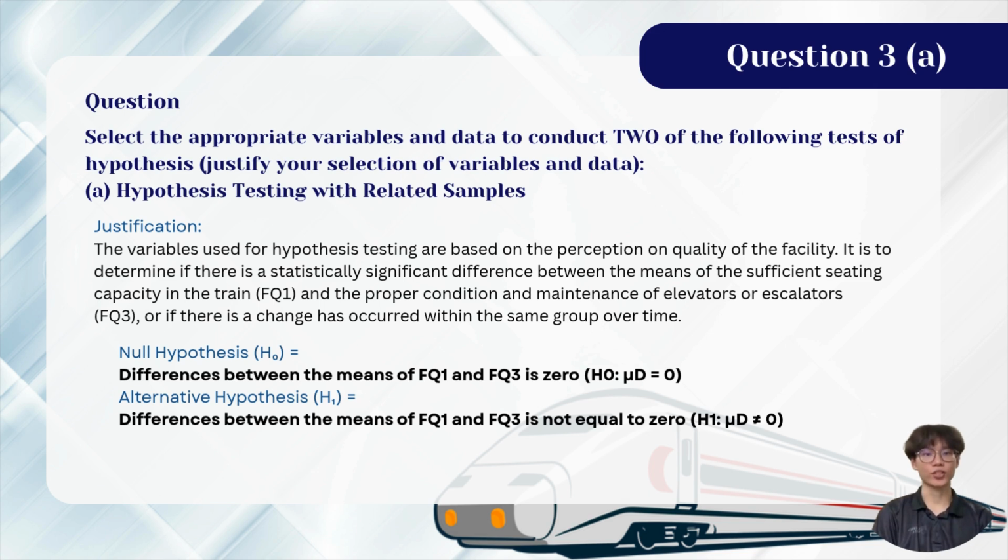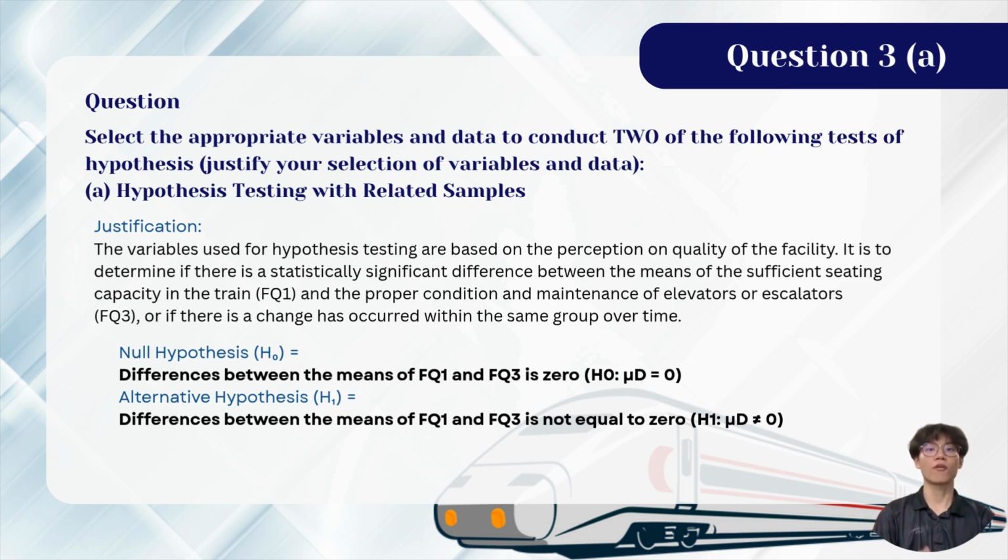Hello, my name is Yabijan and I will discuss question 3A and B. Question 3A is about hypothesis testing with related samples. Hypothesis testing is a type of statistical analysis in which you put your assumptions about a population's parameter to the test. It is used to estimate the relationship between two statistical variables.